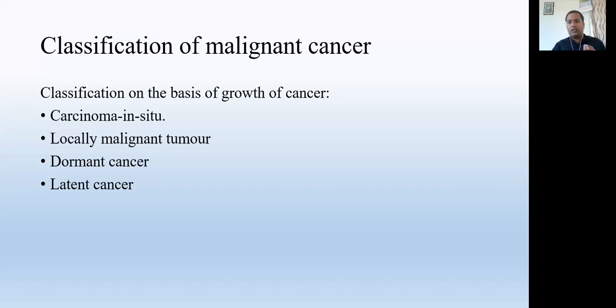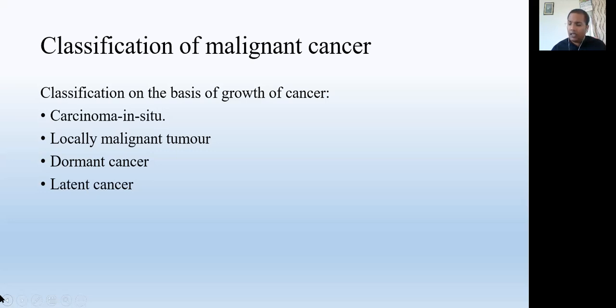It means the carcinoma is malignant, it may be metastatic, it may be invading, but it is always present in that particular structure only. It never crosses the limit of that structure. That's why it is called carcinoma in situ. Next is locally malignant tumor. A locally malignant tumor is a tumor which is growing only in the nearby structures.